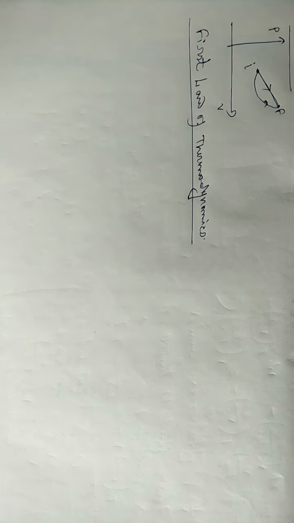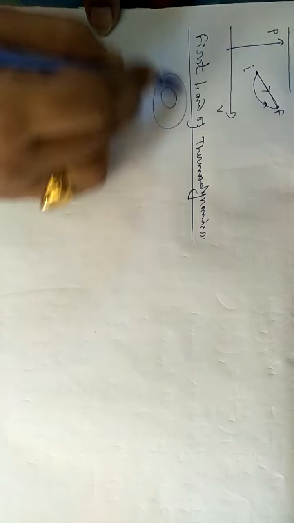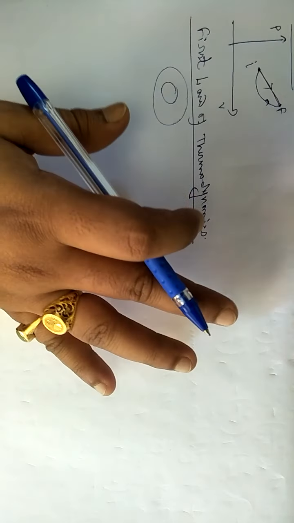But in general we do not get any system which is necessarily thermally insulated. We have to deal with a system which is surrounded by some environment.